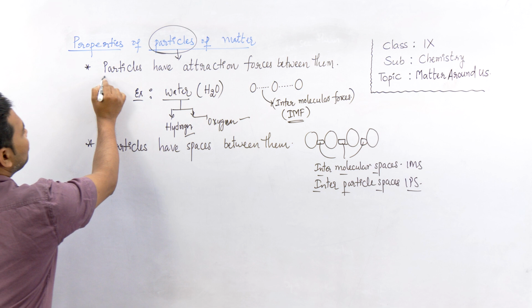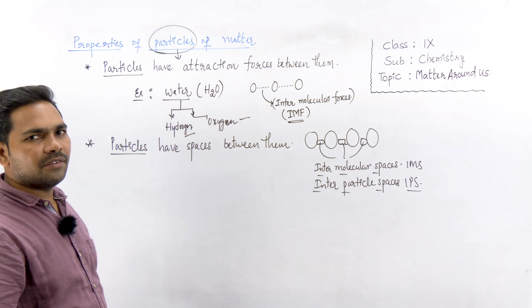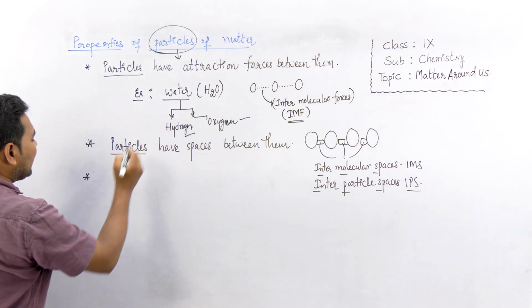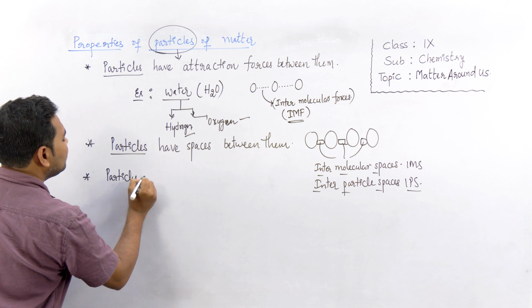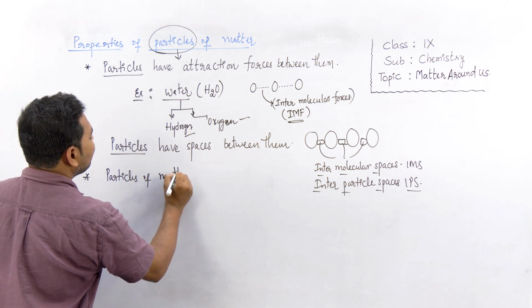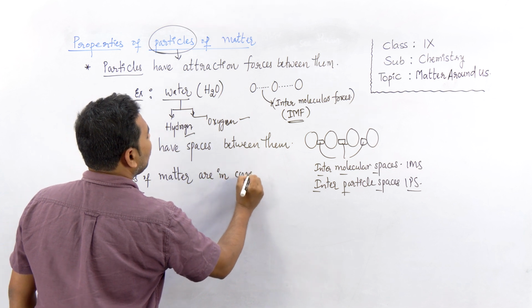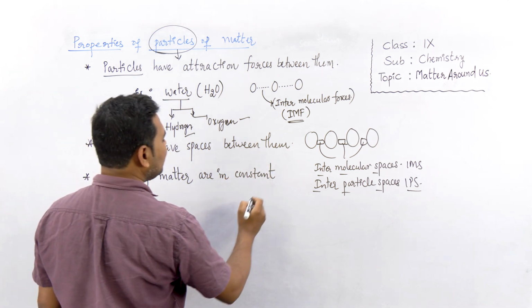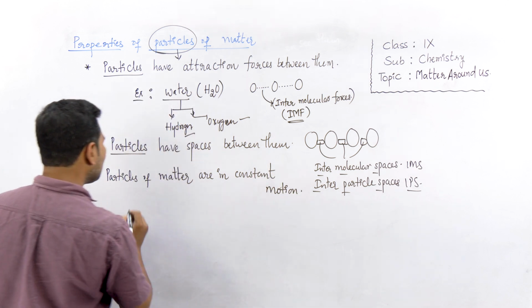These are the two important properties of particles of matter, right? Now, the third property of particles of matter is that particles of matter are in constant motion. So what is constant motion?